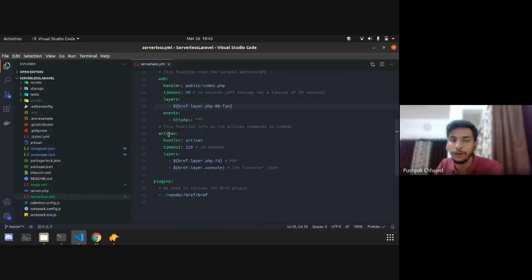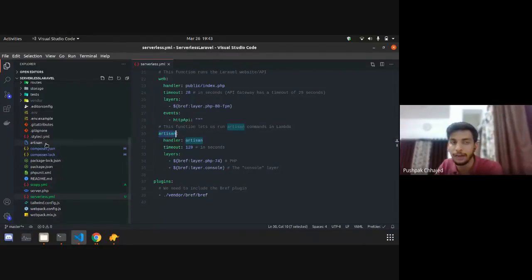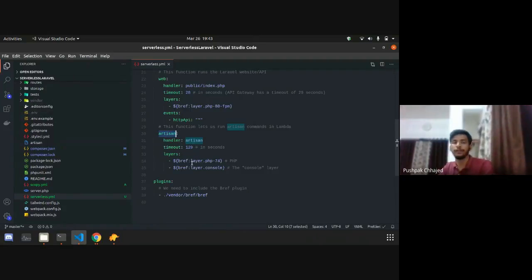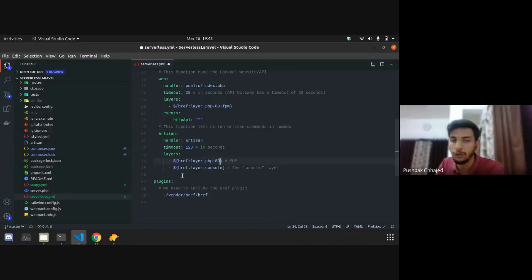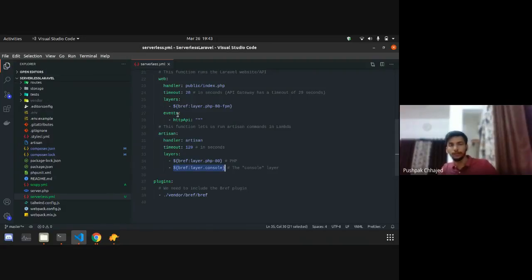Whatever artisan commands or console commands are handled on Lambda will be handled by this function which is called artisan, and you can see the handler is artisan. So it will be handled by the artisan file in the root folder, and the timeout for that is 120 seconds. For PHP, we want to use 8.0, sorry, not 7.4. We also want to add the console layer, which Bref provides us out of the box from the Bref package. It actually provides us the runtime.